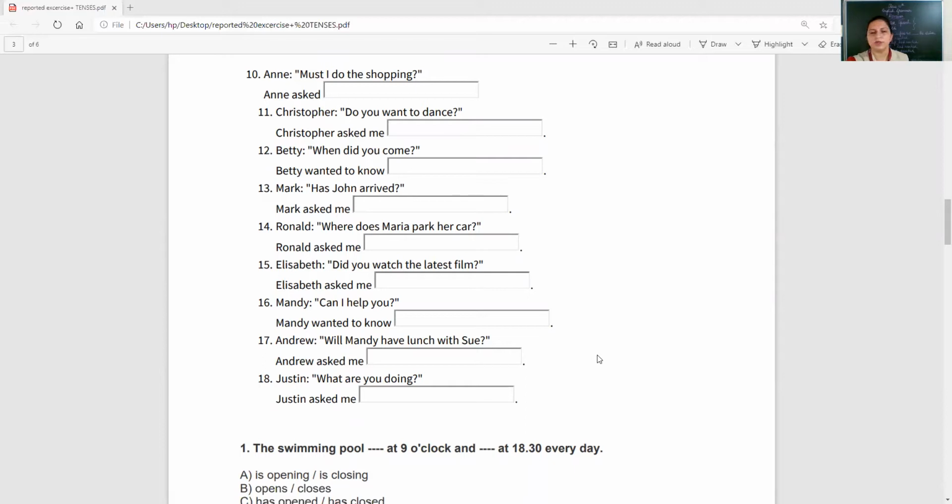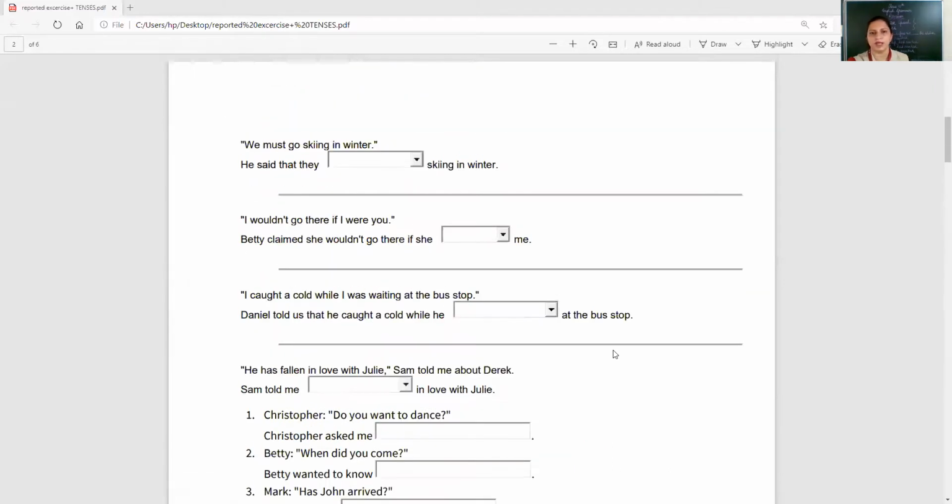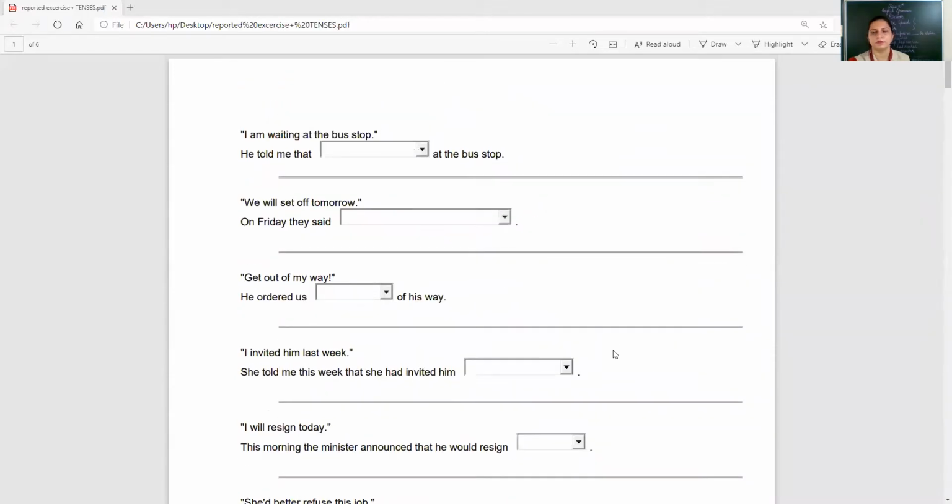Okay, these were all of reported speech. Now we are discussing the answers for each statement from the very first one. Listen to them carefully, and if you did them wrong in your notebook, please correct them. He told me that he was waiting. He was waiting at the bus stop.